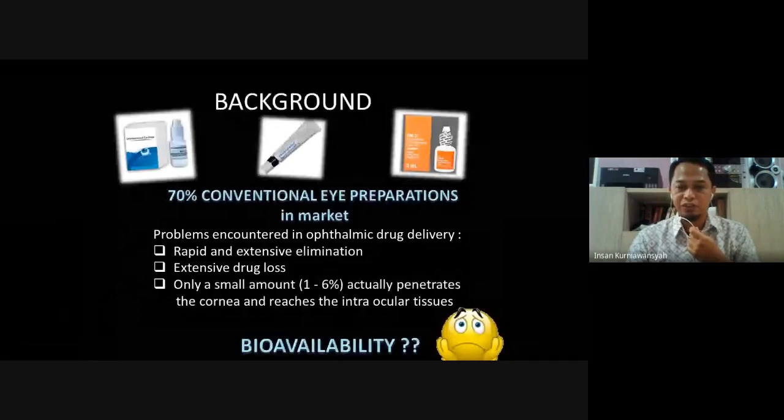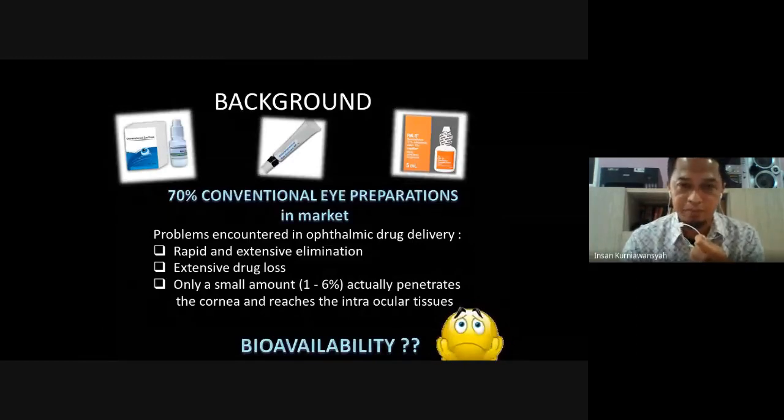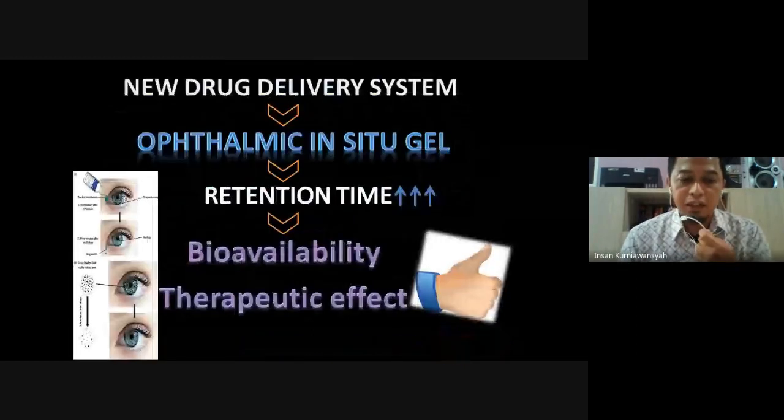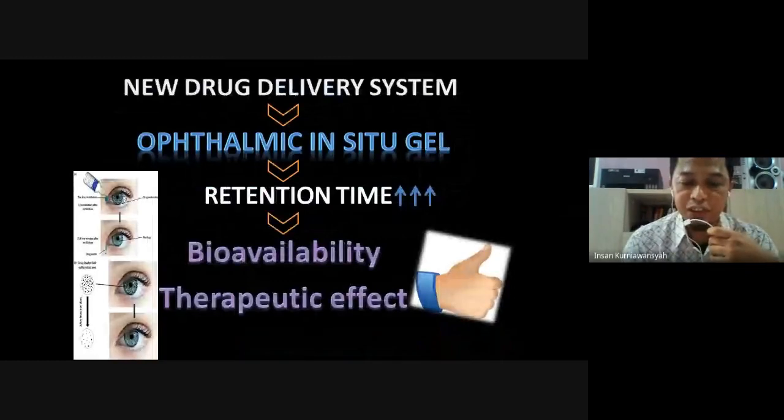So the conventional ones have poor bioavailability. Ophthalmic drug delivery is one of the most interesting and challenging problems facing pharmaceutical scientists.